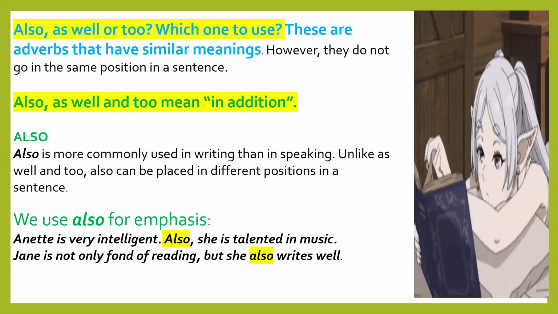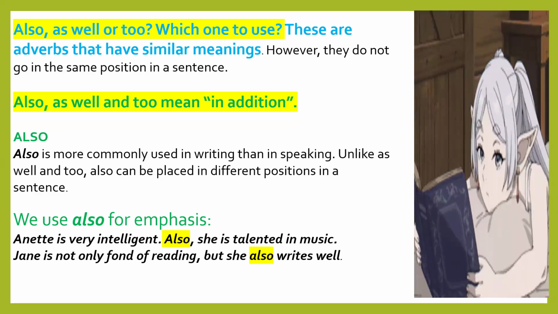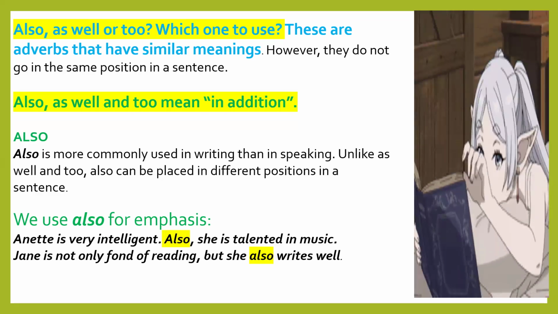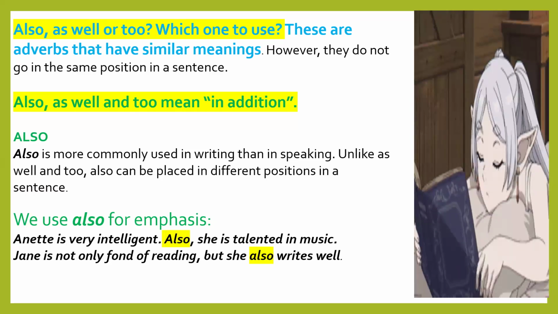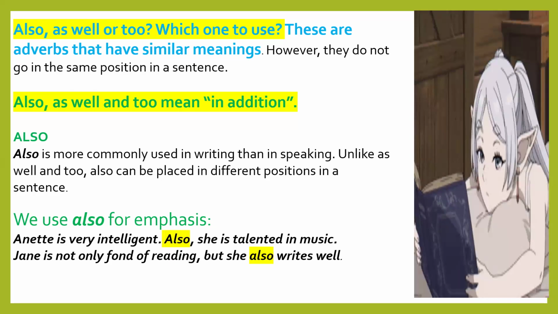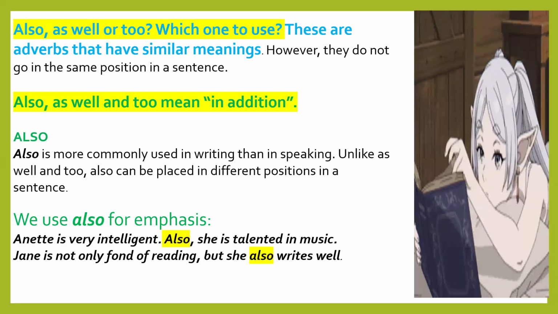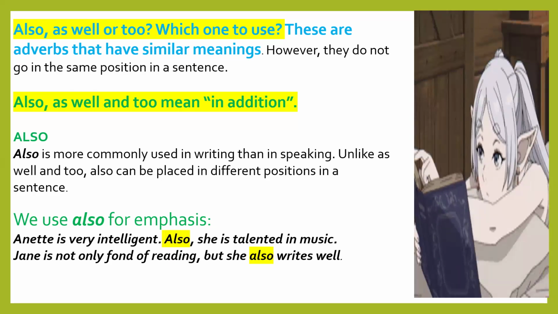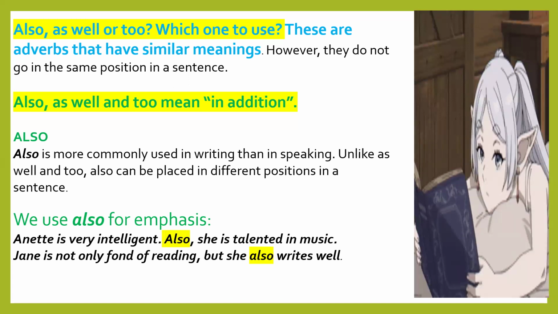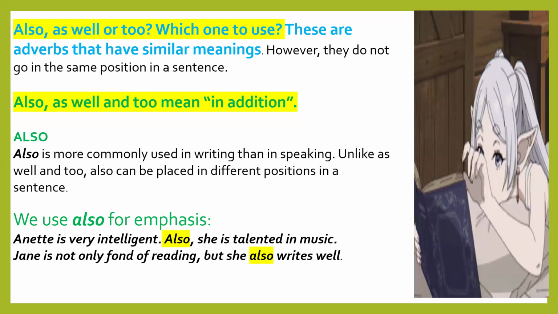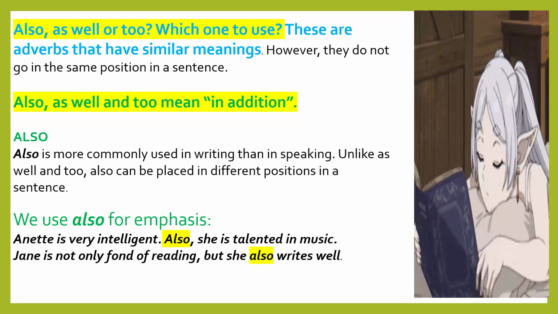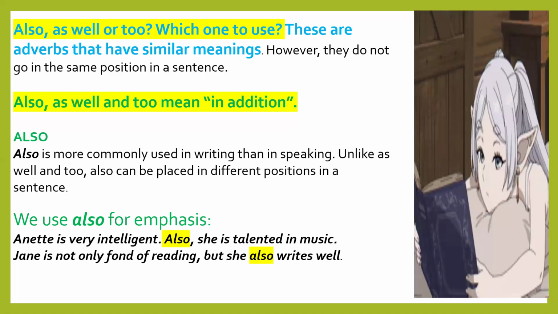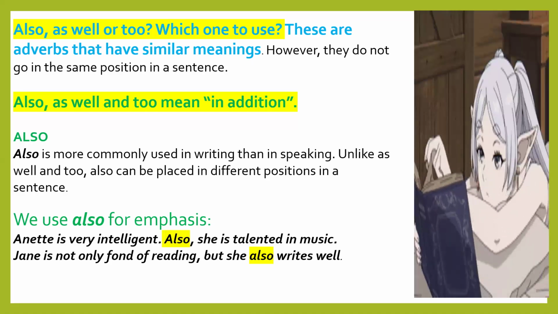Also is more commonly used in writing than in speaking, and unlike as well and too, also can be placed in different positions in a sentence. So again, the next point to note is that also is not fixed; we do not have to use it in a particular position. But the meaning of also, as well and too is in addition.